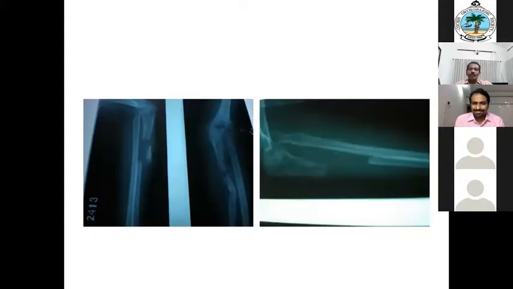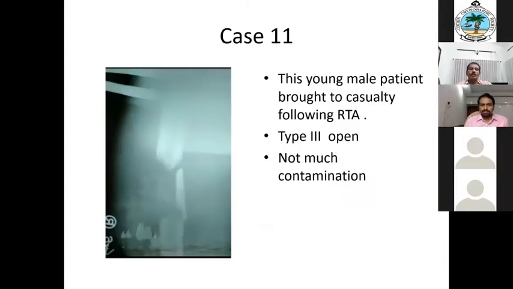Next case. After removing the sequestrum, we can put antibiotic bone cement. The Masquelet technique can be done, and the biomembrane forms there after a few months. But she has already undergone many surgeries, and this is going to be two-stage surgery again. So in order to reduce the number of surgeries, since you have mentioned the Masquelet technique, in this case of type 3 compound fracture with such a bone loss, the one possibility is the Masquelet technique.